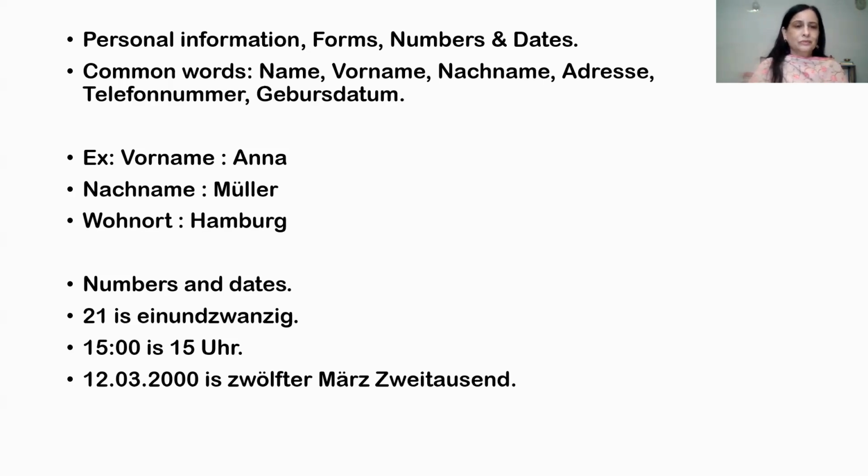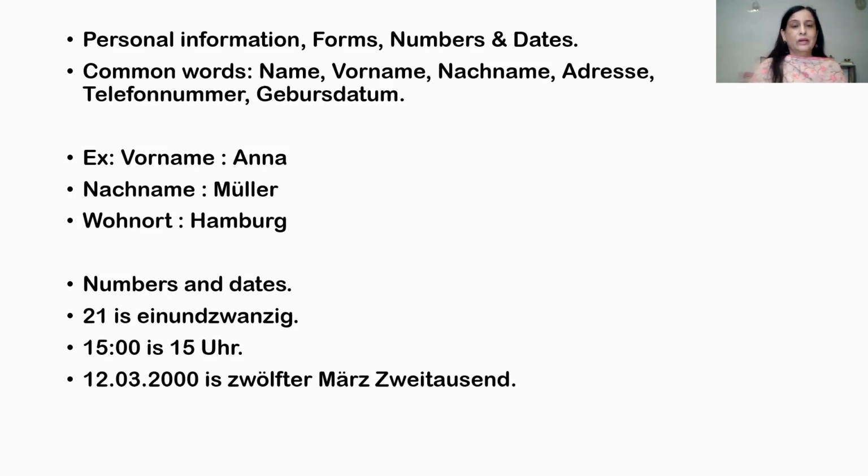Now, coming to Geburtsdatum. Geburtsdatum is your birth date, as discussed earlier. Suppose, for example, here I have written a sample birth date, 12th March 2000. 12 is zwölf.